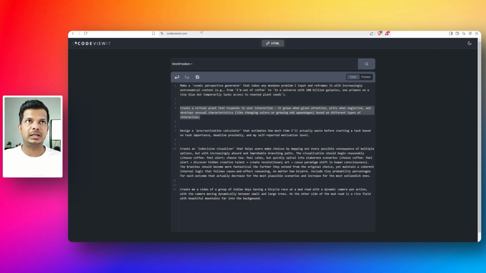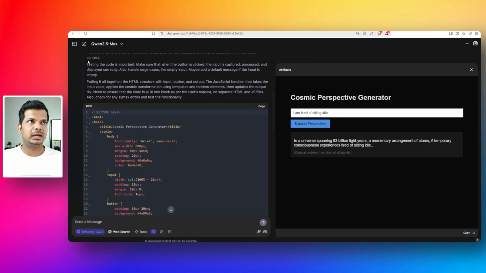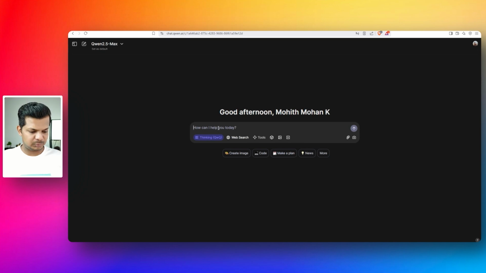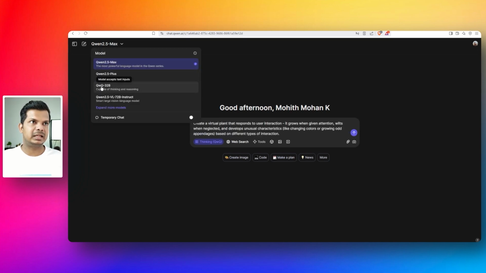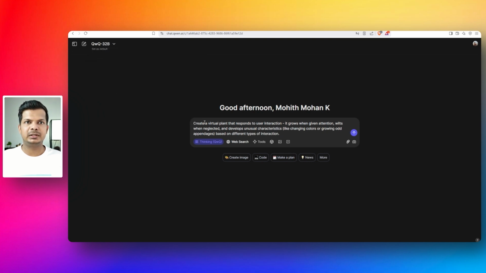I'll copy this and let's go here and create a new chat, and I am going to do this. And this time around, I'm going to actually select QwQ32B here. Make sure that this is thinking QwQ, and let's click on the artifact. Create a virtual plant that responds to user interaction. It grows when given attention, wilts when neglected, and develops unusual characteristics like changing colors or growing odd appendages based on different types of interaction.